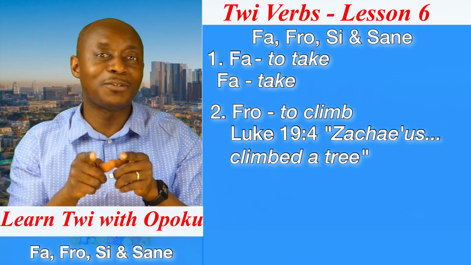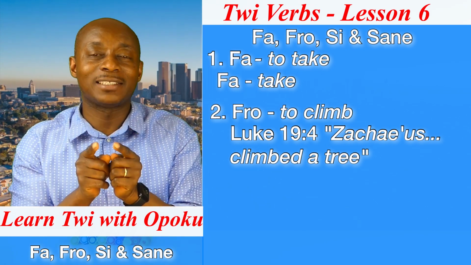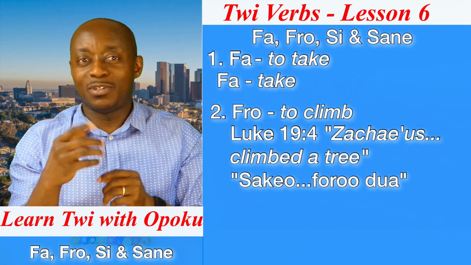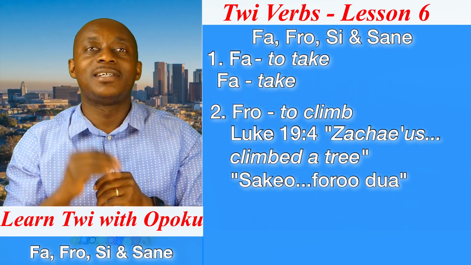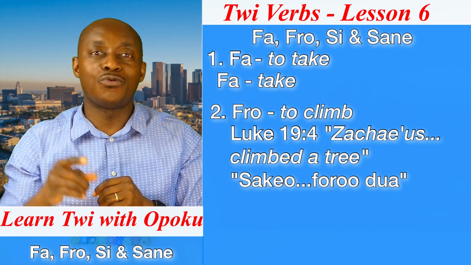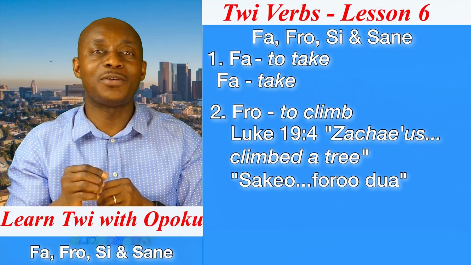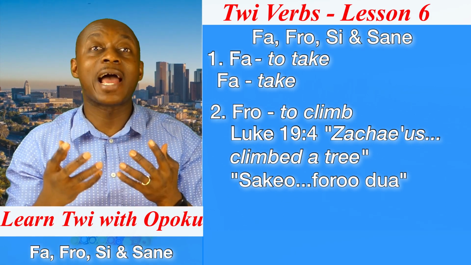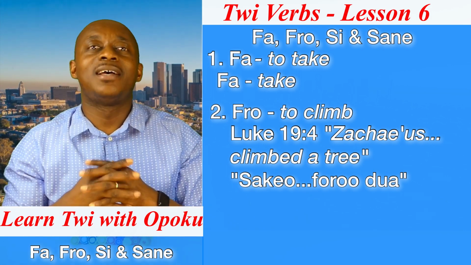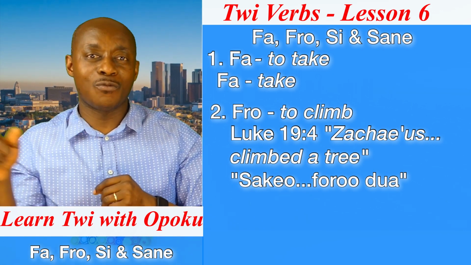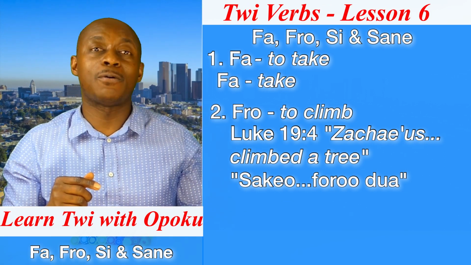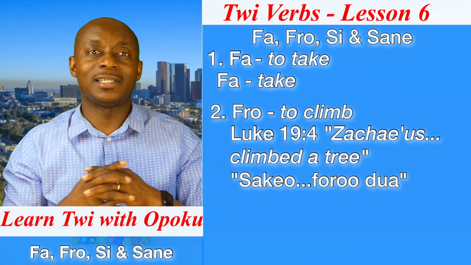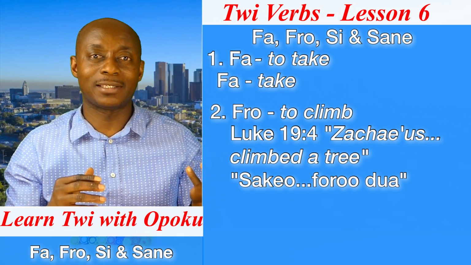In the Twi Bible, Zacchaeus fro dua. That means Zacchaeus climbed a tree. We say fro because it is in the simple past tense.